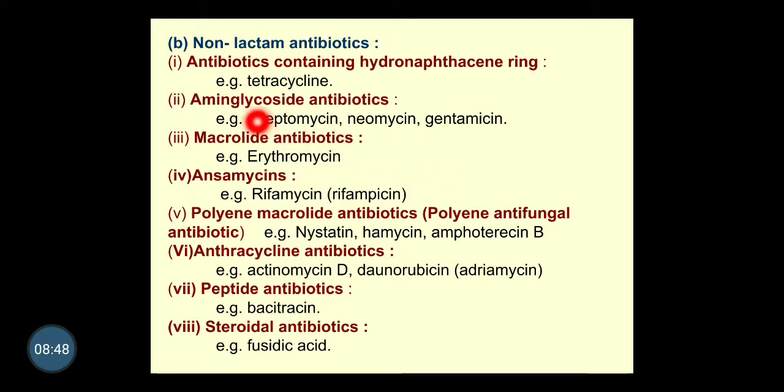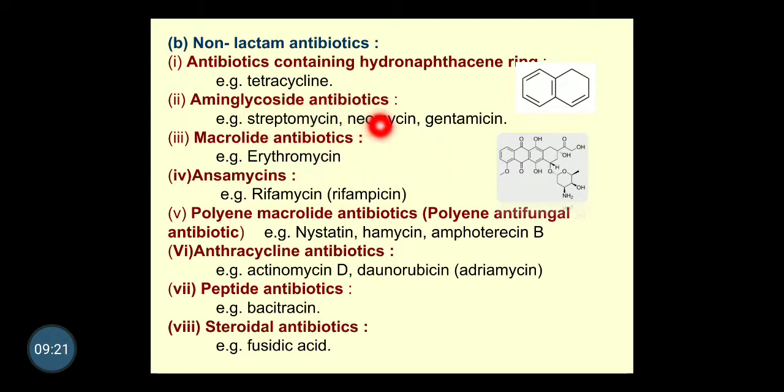For example, antibiotics containing a hydronaphthacene ring in their structure. We have the example tetracycline. This is the naphthacene ring, hydronaphthacene ring, the saturated one. So this tetracycline will have this heterocyclic ring in its structure, and obviously it doesn't have a beta lactam; it has another ring, that is hydronaphthacene. Next, aminoglycoside antibiotics: streptomycin, neomycin, gentamicin.